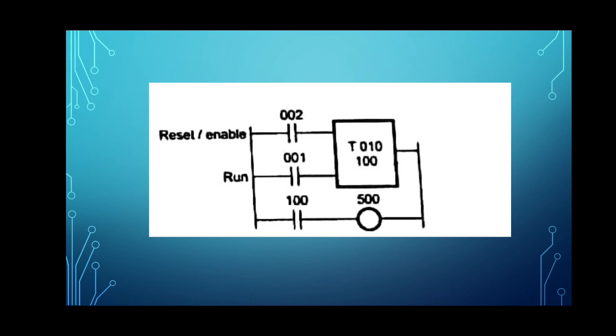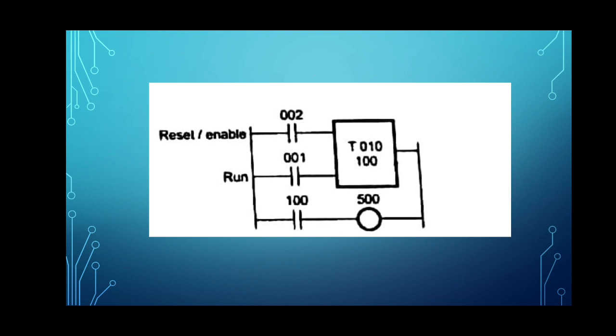Thus, the timing value is retained. When the timer reaches its set value, which is set for how much time duration the timer should take to change the status of the output, contact 110 operates and energizes the relay 500. These are the common addresses we are taking as an example. This is also called RTO, that is retentive, or TMRA, that is the accumulating timer.